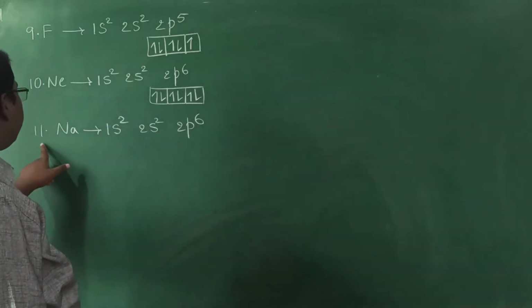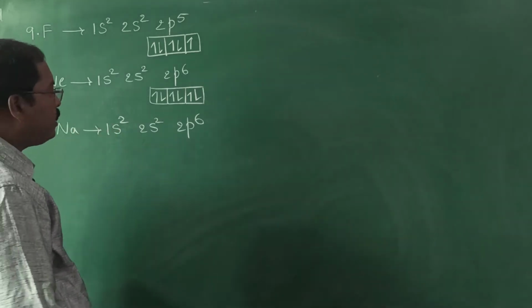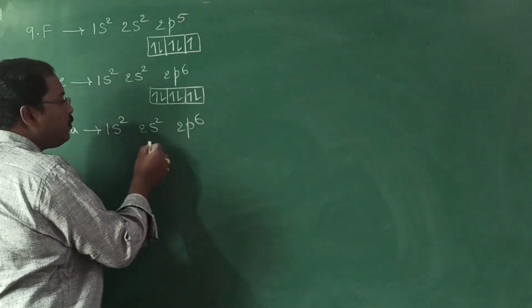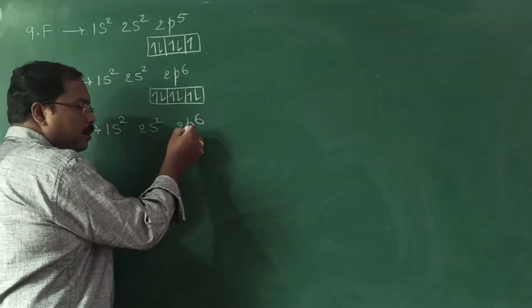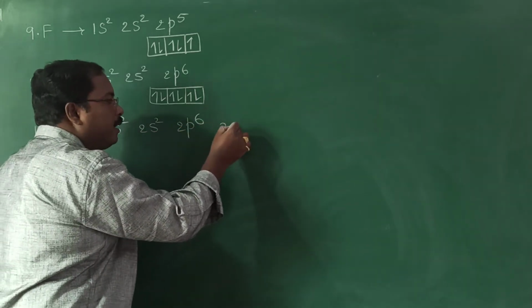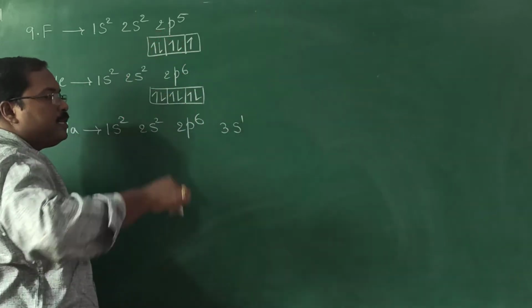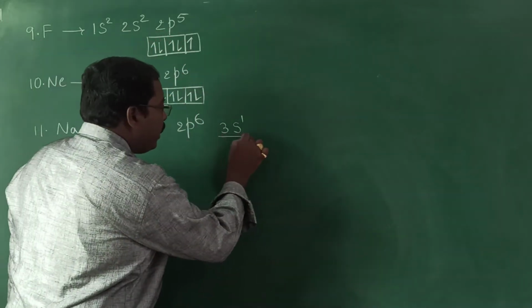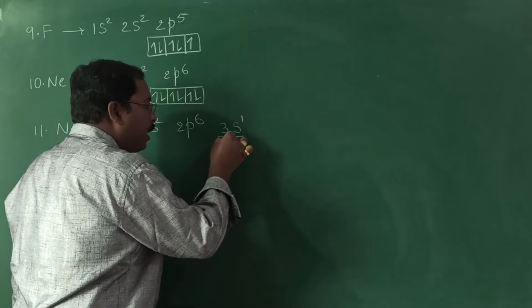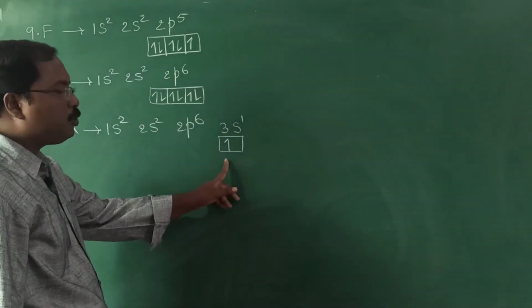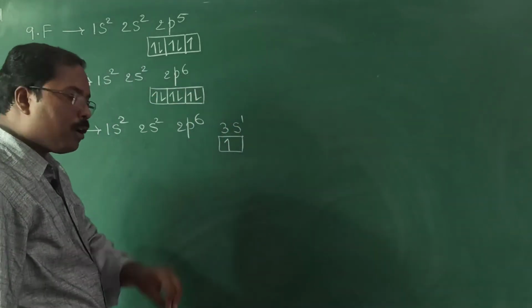Still how many electrons are left? 1 electron is left. Now the next orbital is what? 1s, 2s, 2p. Then the next orbital is 3s. So that single electron is written in the 3s orbital. Only 1 electron means it should always be represented with clockwise direction.